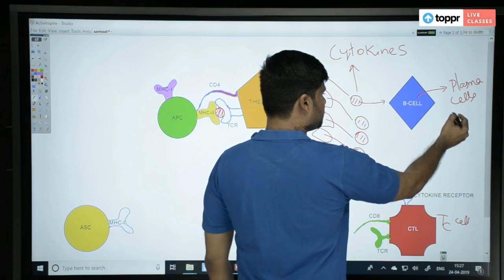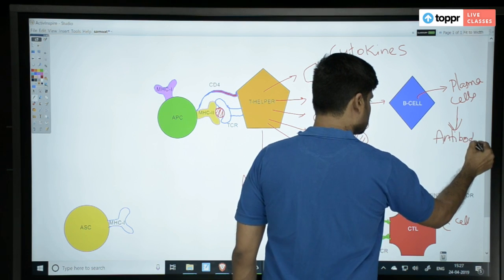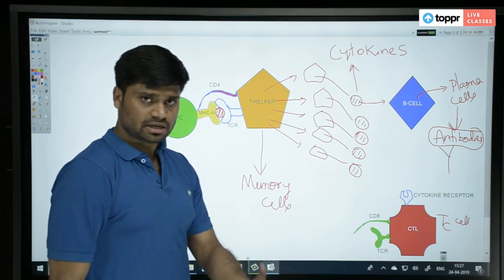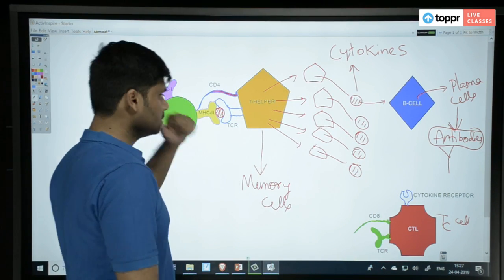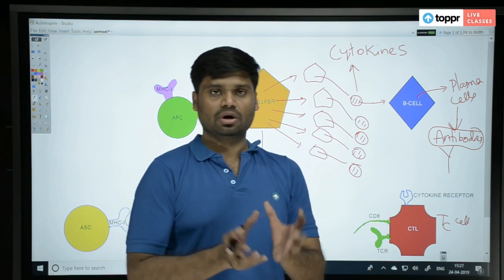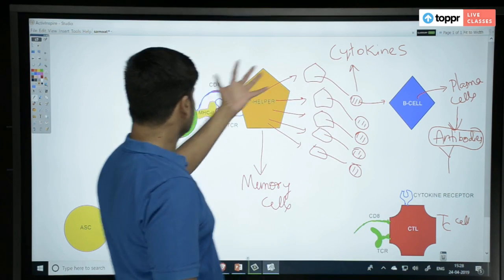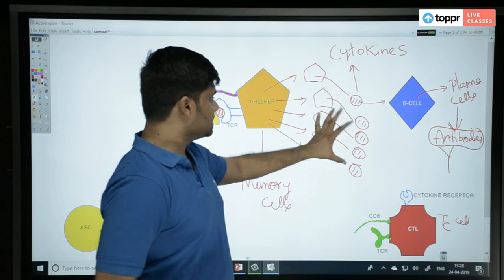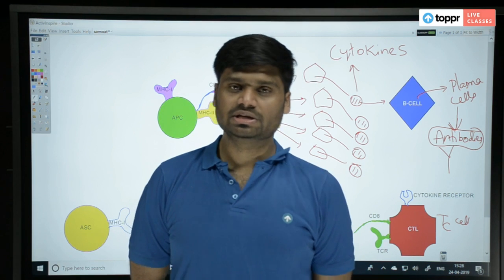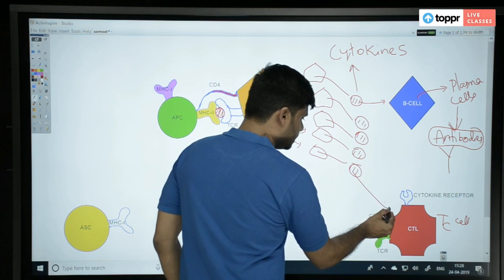Okay, now what happens? B cell produces plasma cells and they produce antibodies. What will antibodies do? They are Y-shaped, right? They go and bind with the antigen and neutralize it. Okay, antigen-antibody reaction or complex. So if it is small enough, antibodies are produced, they will go and bind to the antigen. Or if the helper cell thinks that antibodies cannot kill it, the antigen needs a stronger treatment, then the helper cell will send cytokines to TC cell.